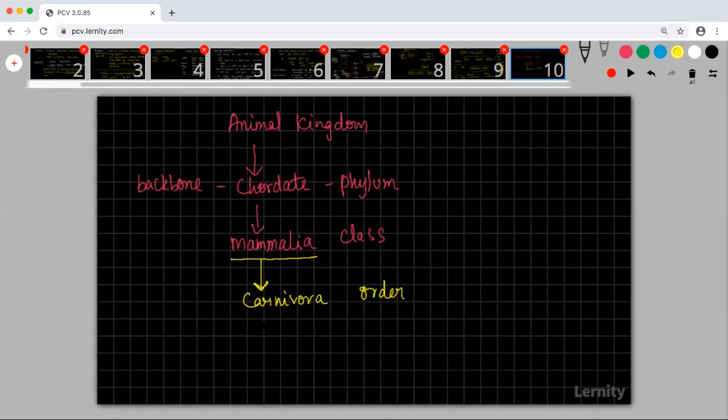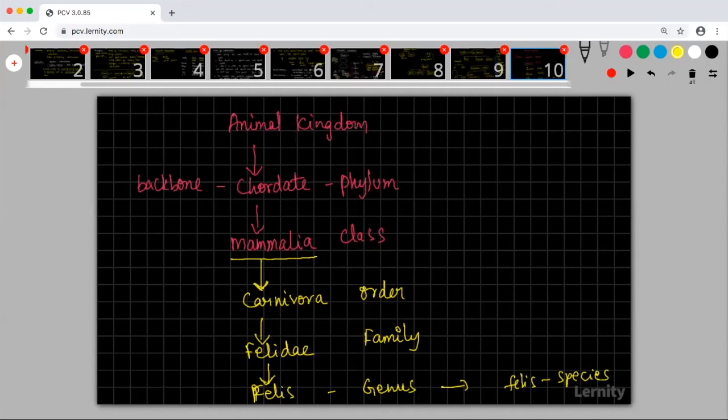Inside the order Carnivora, it will come under the family Felidae. Inside the family Felidae, it will come under Felis. This is the genus. And inside this Felis, it is coming under Felis, the species.